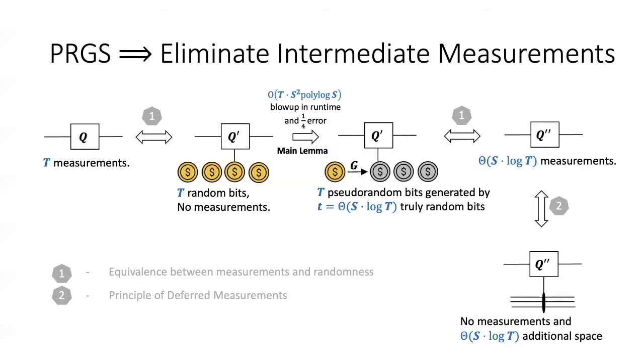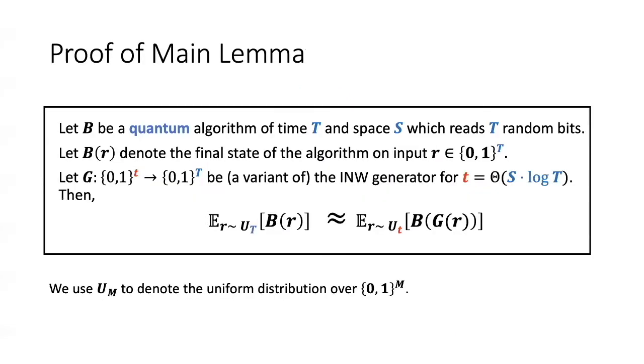Now let me describe some of the ideas behind our construction of the pseudorandom generators. So here is our main lemma. Given any quantum algorithm of time t and space s, which reads t random bits, we use B of R to denote the final state of the algorithm on a random string R. Let G be a variant of the INW generator for space S time t classical algorithms.